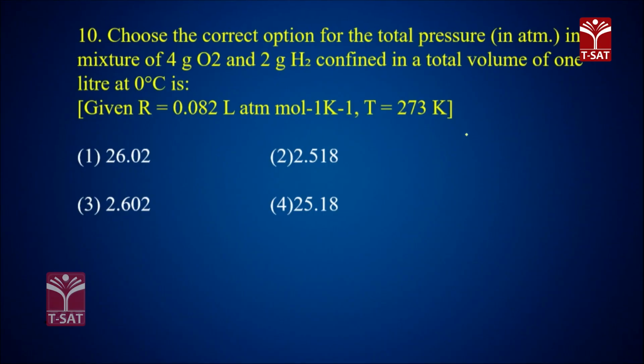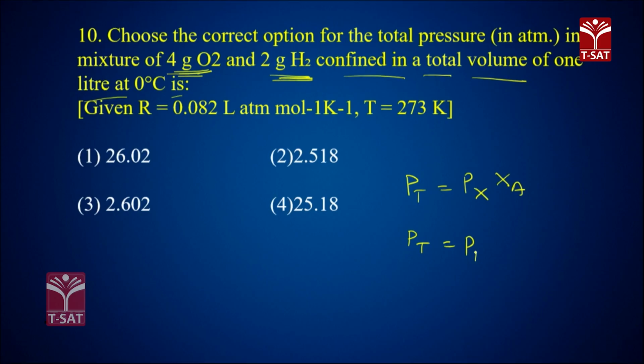Choose the correct option for the total pressure in a mixture of 4 grams of O2 and 2 grams of H2 confined in a total volume of 1 liter at 0 degree centigrade. So, generally, total pressure P total is equal to the partial pressure of B into the mole fraction of B plus the partial pressure of A into the mole fraction of A.